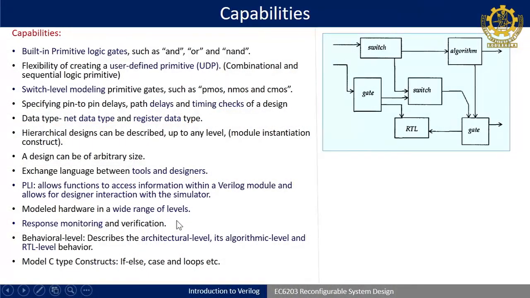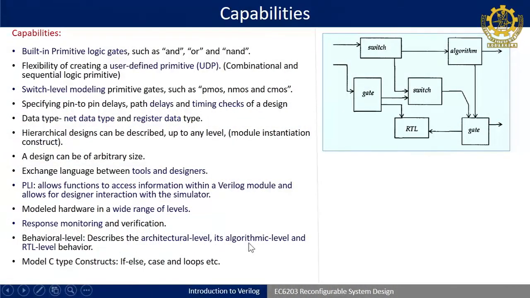Then lastly, it is used to model different levels of abstraction, like I told: algorithmic level, RTL level, gate level, also transistor level. All the levels can be modeled by using Verilog HDL. So, these are the capabilities, and within this I have written here behavioral level description using architectural, algorithmic and RTL level behavior. So, all can be modeled by using Verilog HDL. Also transistor level design by using NMOS and PMOS.